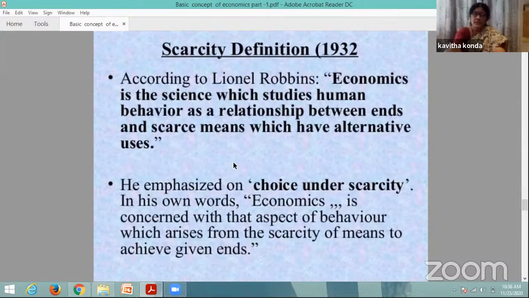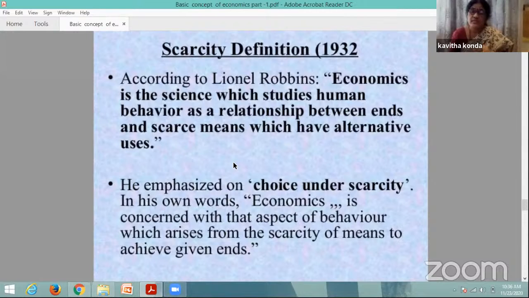That's why the aspect of behavior arises from the scarcity of means to achieve the given ends. In order to satisfy ends, ends means wants. Students, you have to remember, ends means wants, and means is resources. So how are scarce resources used to achieve our wants? Achieve means what? To satisfy our wants.